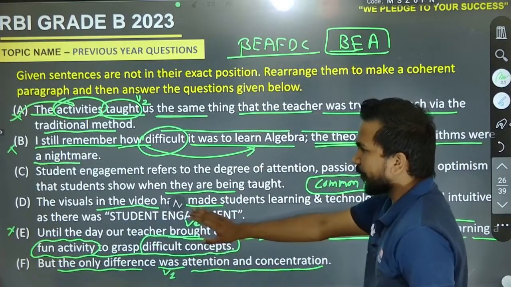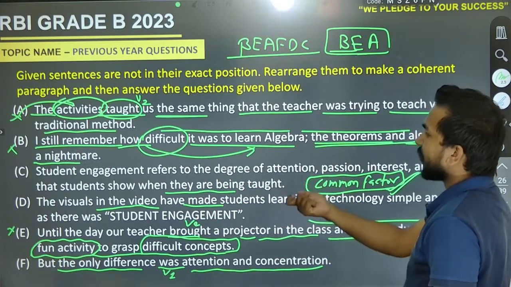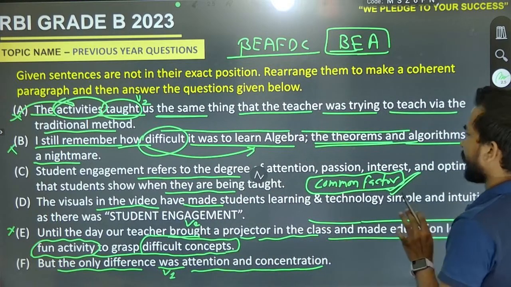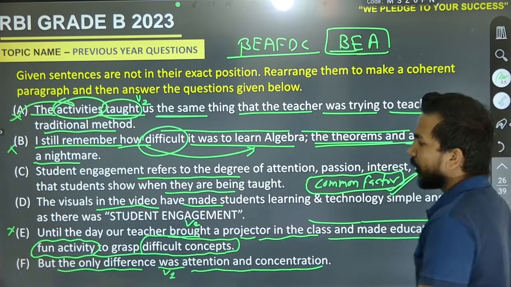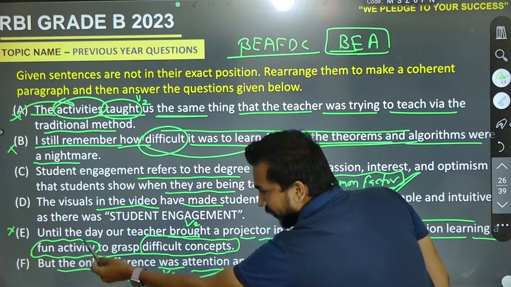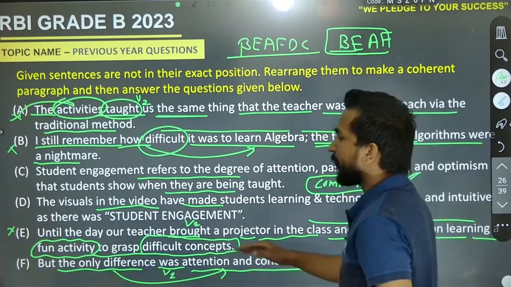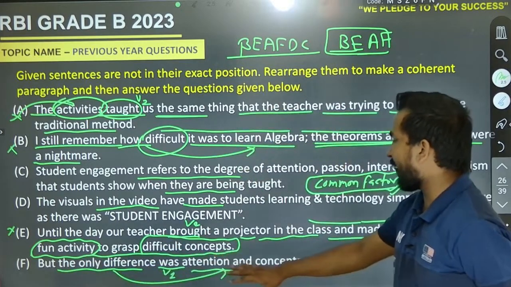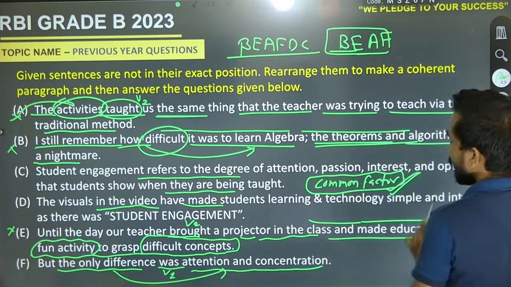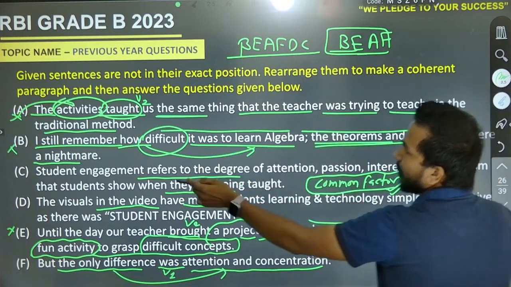We are talking about the video. And before talking about the video, we can go for students' engagement, which refers to the degree of attention, patience, interest, and optimism that students show. Now we are going to take the next one, the sixth one, and that is F. And we are going to tell that the only difference was attention and concentration. In which part? The first one was done on projector, and the second one was by the traditional method.